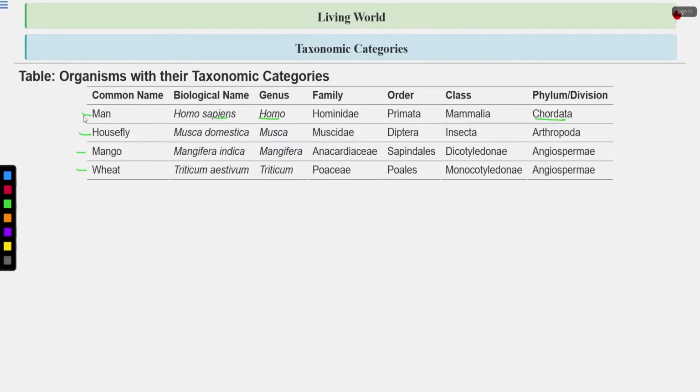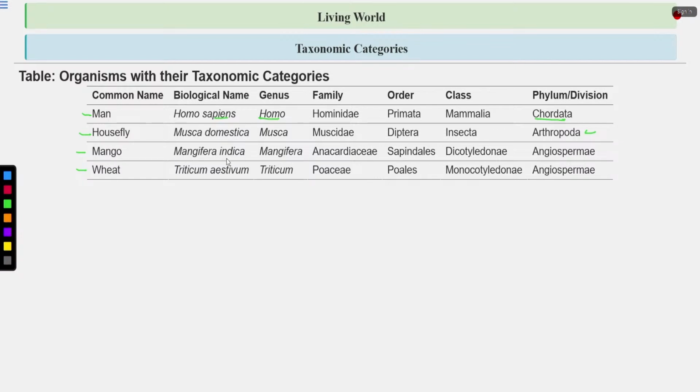Let's talk about the housefly. Scientific name is Musca domestica. Musca is the genus, domestica is the species. The housefly belongs to the family Muscidae. Order is Diptera, class is Insecta, so these are insects, and phylum is Arthropoda. Then let's talk about the mango. Scientific name is Mangifera indica.